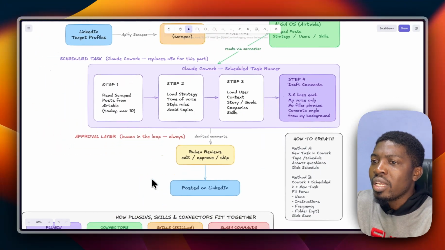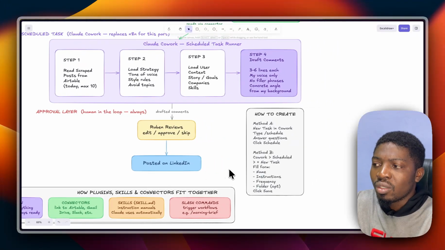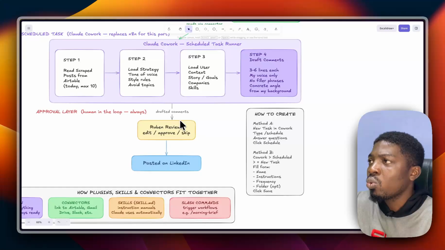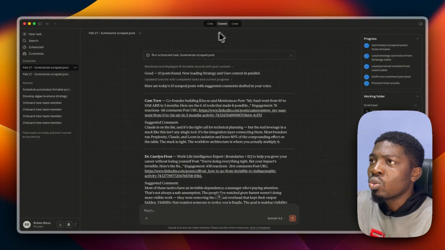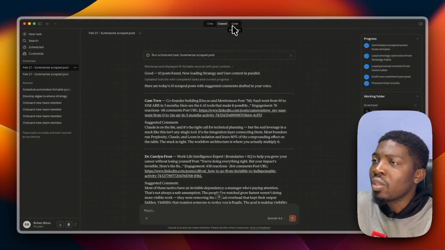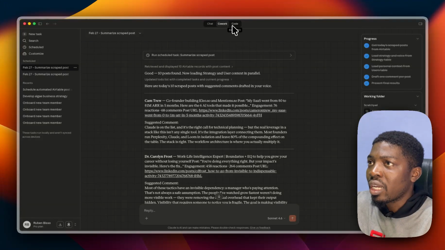Now, let me explain how to create a scheduled task. So you have two methods to create a scheduled task. You have method A, new task in Cowork. So let me just show you. Now, this is my Claude Cowork. If you don't know, Claude Cowork is that part of the Claude ecosystem that you can access through a desktop application, but you need to have a paid subscription. So you can just go to Claude.ai and download Claude, the desktop application there, and pay for your subscription. It's just easy to follow.